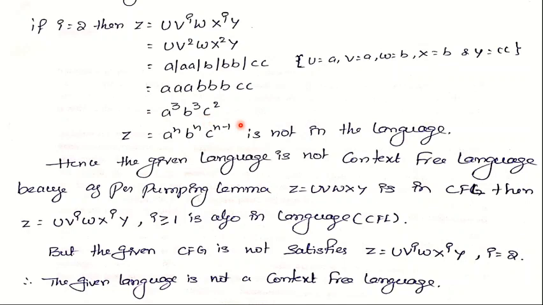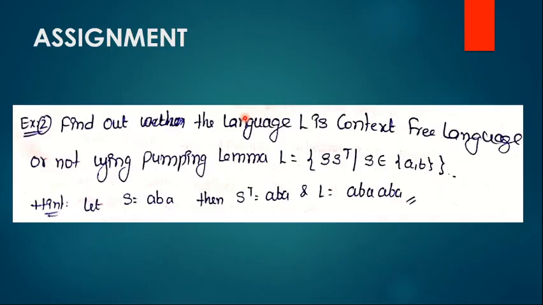So based on the pumping lemma, we proved that the given language is not a context free language. Why? Because the string Z equals UVWXY is in the language, but when we pump UV power i W X power i Y, that string is not in the language. Based on this condition, we can say the given language is not a context free language.